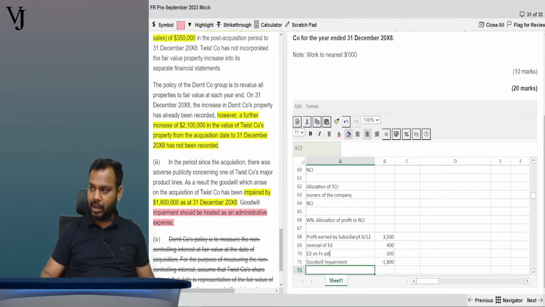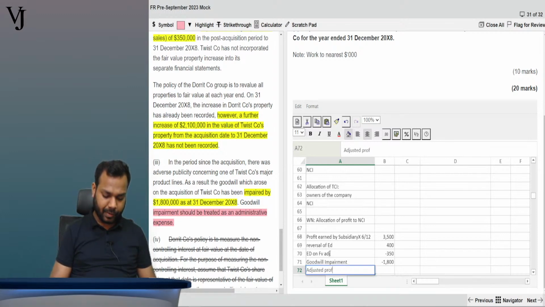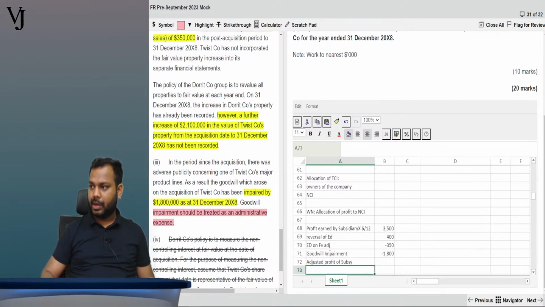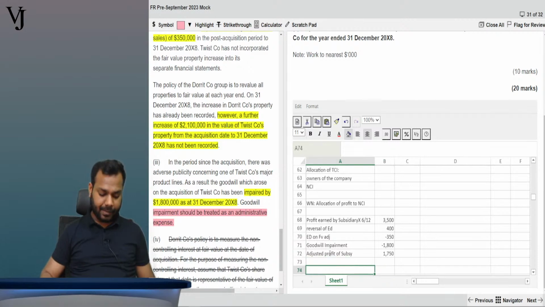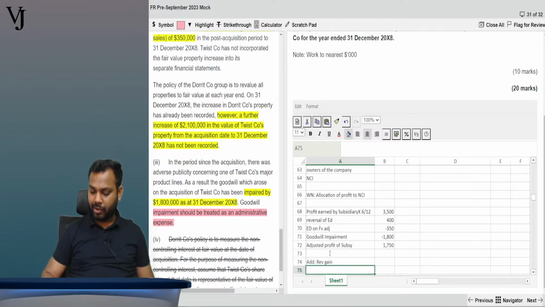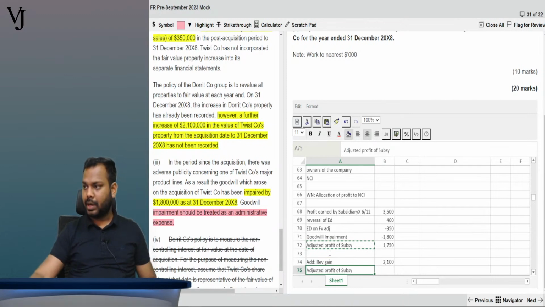So this is the adjusted profit. Adjusted profit of subsidiary. Now what is the amount? It is equal to the sum, 1750. Now further add revaluation gain. Revaluation gain is how much? 2100, right? So right here, adjusted total comprehensive income of subsidiary.